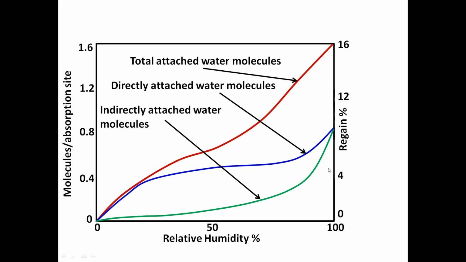It indicates that when the relative humidity is close to the saturation level, the total number of indirectly attached water molecules will enhance. This is the interpretation of this curve. And this blue line indicates that at low relative humidity, the directly attached water molecules attach on the absorption site quickly.